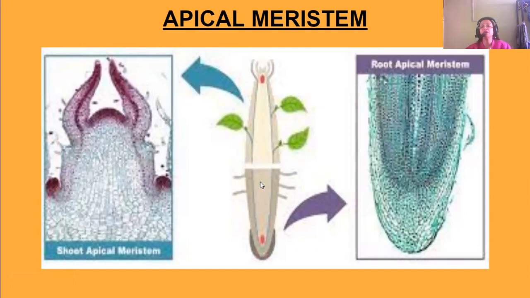This is the picture of the root. This is the stem and this is the root. So see, this is the apex of the stem, and this is the apex of the root. You can see a magnified picture of the apical meristem. These are the cells which divide and redivide to help the plant to grow in height.